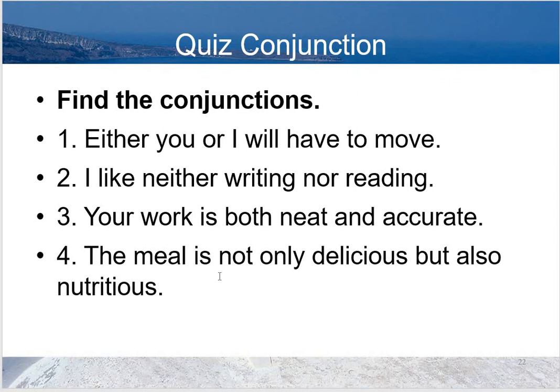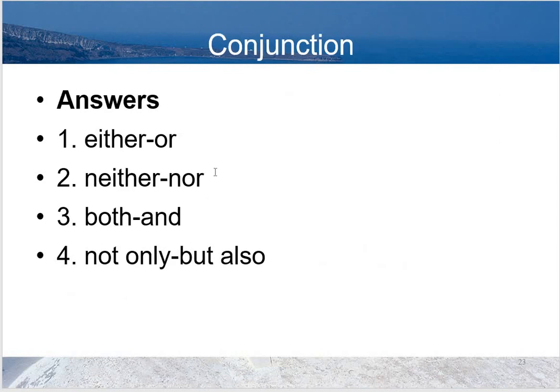There is another small quiz. Either you or I will have to move. I like neither writing nor reading. Your work is both neat and accurate. The meal is not only delicious but also nutritious. Underline or write down conjunctions and then compare your answer. Either or, neither nor, both and, not only but also, all of them are correlative conjunctions and they are used in pairs.